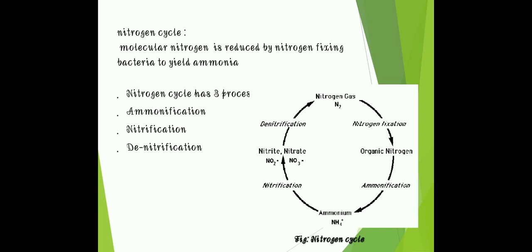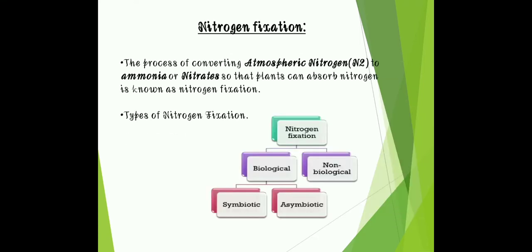Nitrogen cycle has three processes, mainly ammonification, nitrification and denitrification. Then nitrogen fixation. Let's see the definition of nitrogen fixation. So it is the process of converting atmospheric nitrogen to ammonia or nitrate so that the plant can absorb nitrogen, is known as nitrogen fixation.